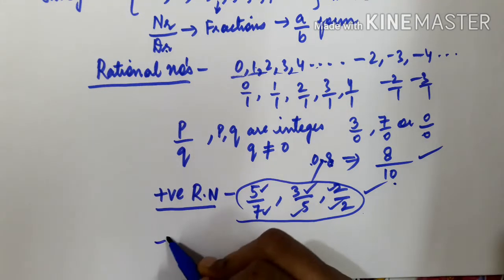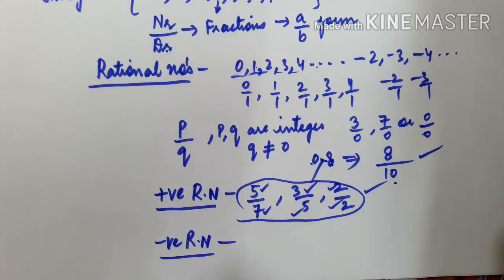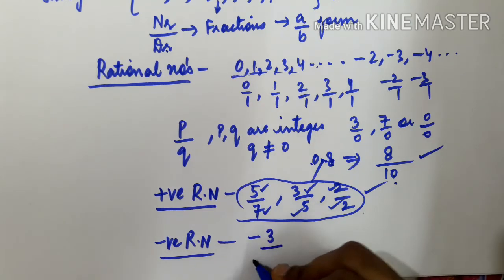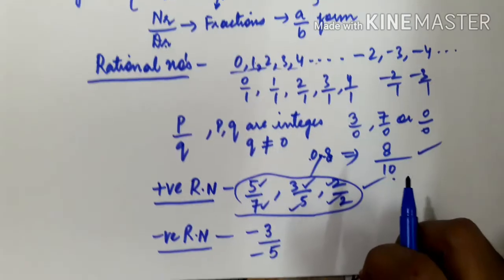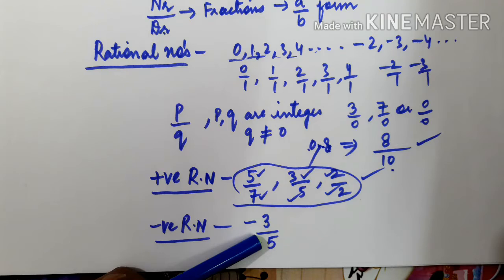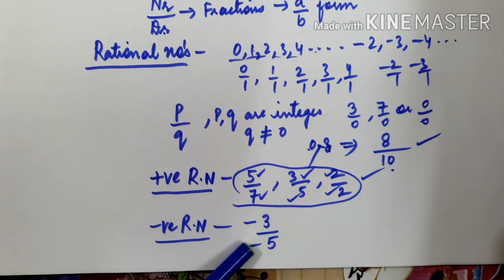The next one is negative rational number. Now if I ask you -3 by -5, is it negative or positive? What will you answer? We can say this is a positive rational number. Why?